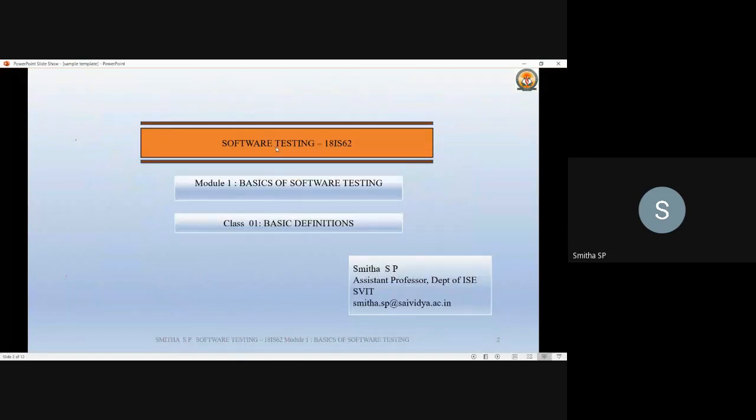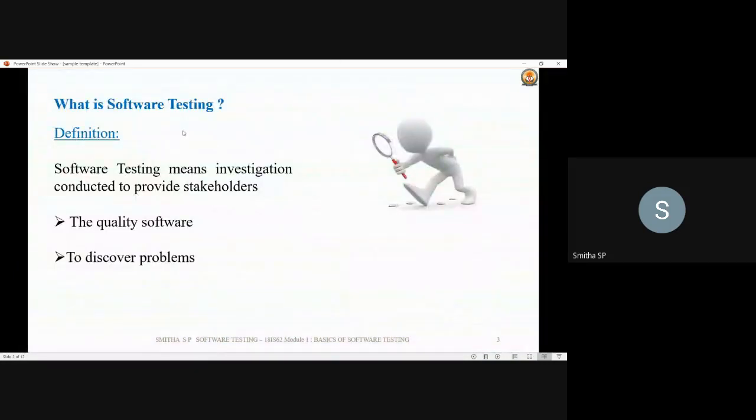Today, we will be discussing software testing. In that, we will be discussing module 1, that is basics of software testing. Here in this module, first we will be discussing the basic definitions that we come across in software testing. So what are these basic definitions? We'll see now. Before that, what is software testing?